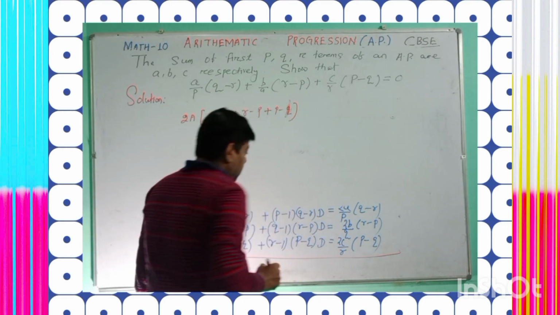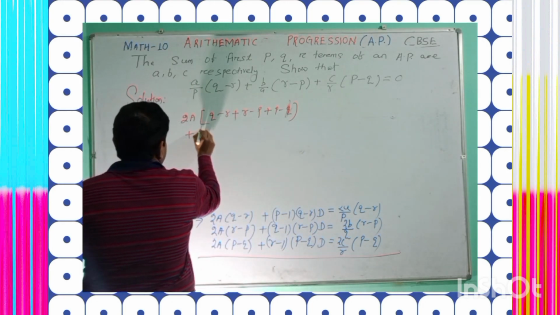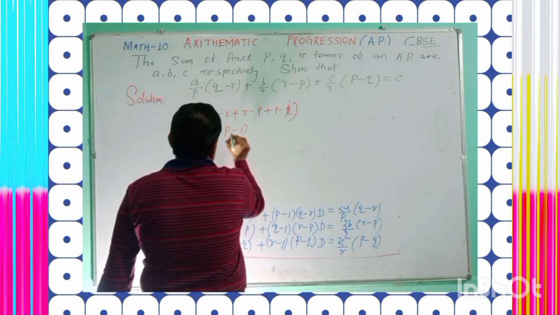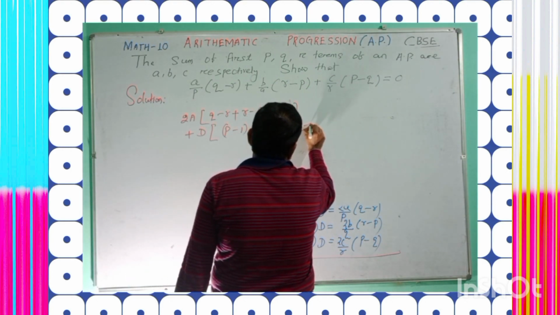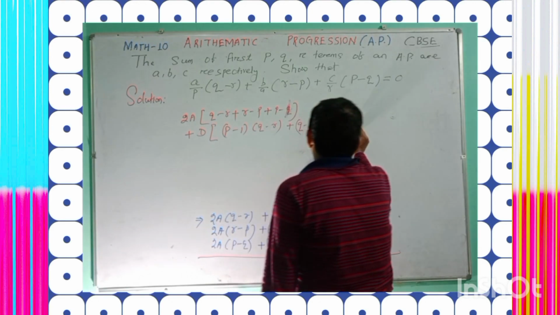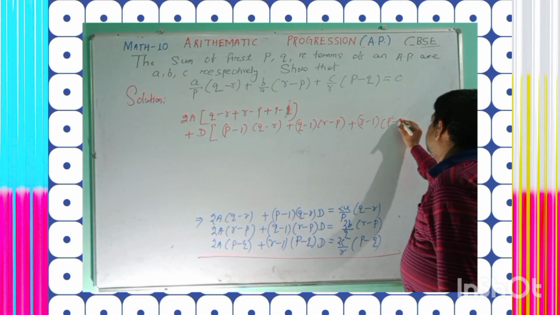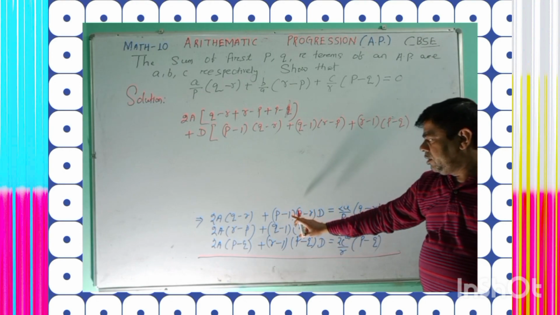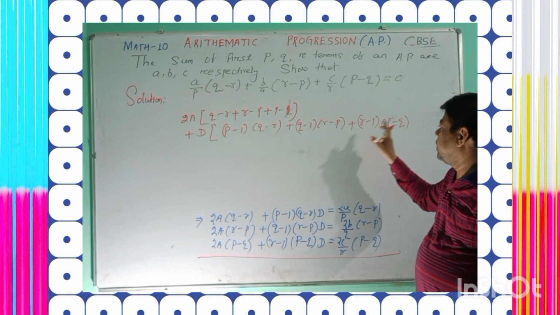Similarly here, d is the common factor. You add plus d into (p minus 1) into (q minus r), plus (q minus 1) into (r minus p), plus (r minus 1) into (p minus q). After taking d as the common factor, we have (p minus 1)(q minus r) plus (q minus 1)(r minus p) plus (r minus 1)(p minus q).